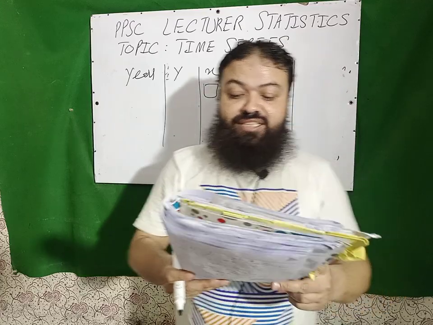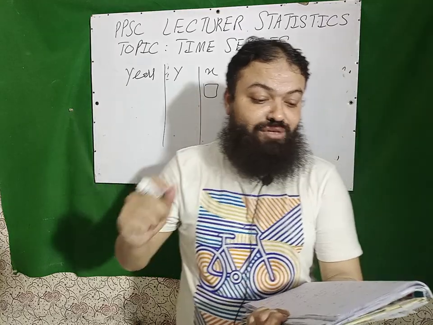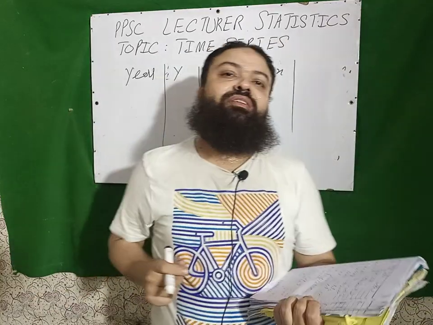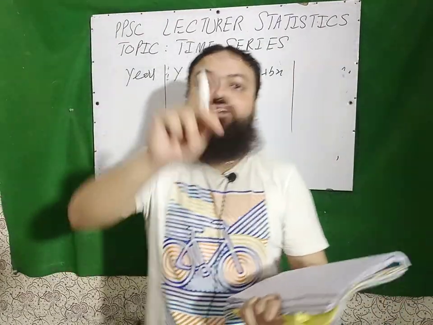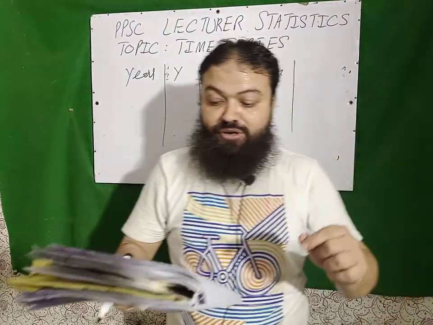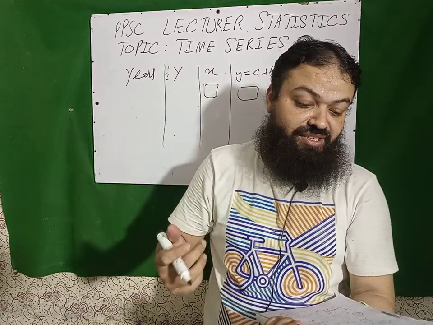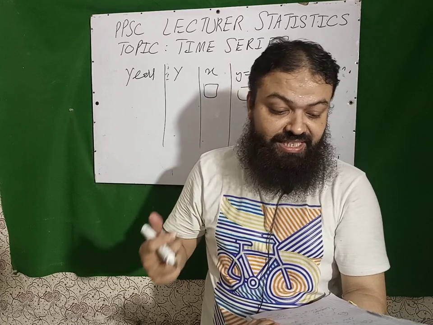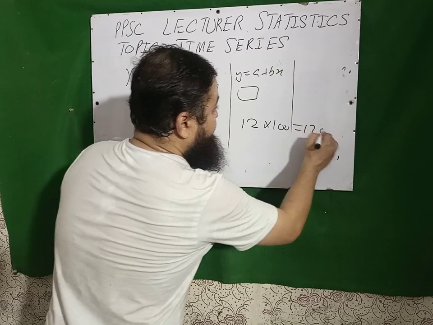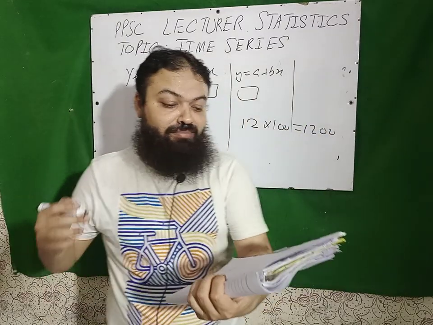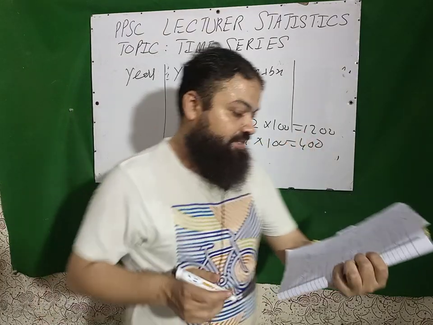Next, in time series, the trend is linear if growth rate is constant. Next, the best method to find out seasonal variations is ratio to moving average method, a very precious question. Next, most widely used model in time series is multiplicative model, not the additive one. Next, in case of multiplicative model of time series, the sum of seasonal indices is 100 times the number of seasons. Next, a monthly seasonal variation measured or adjusted to, the answer is 1200. How? There are 12 months multiplied by 100, 1200. Next question, a quarterly seasonal variation measures are adjusted to, there are 4 quarters multiplied by 100, 400 will be the correct answer in the exam.